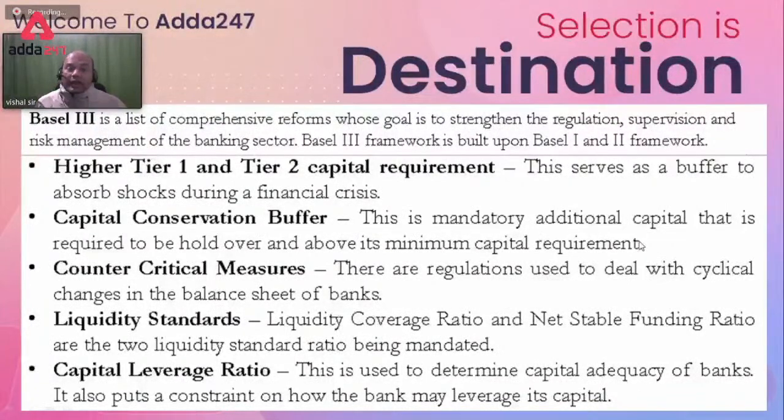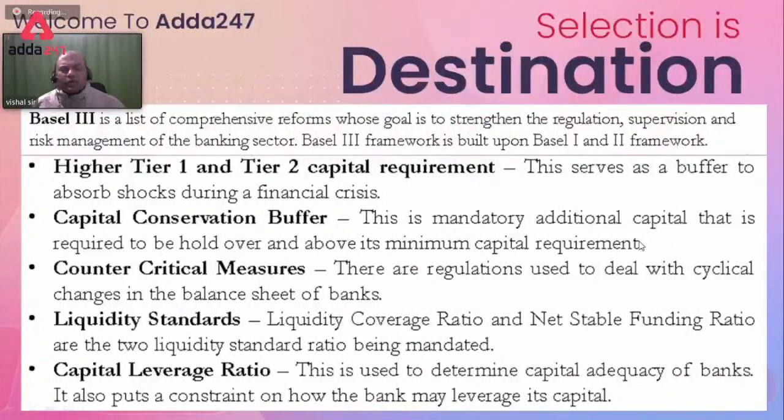That 9% is also increased now, for various banks, depending on what business they do. If some bank is doing some insurance business, then it is 10%. For nationalized banks, it is 12%, right? So in addition to that, we have to use this CCB. Okay. So always remember this. CCB is in addition to the minimum capital requirements.